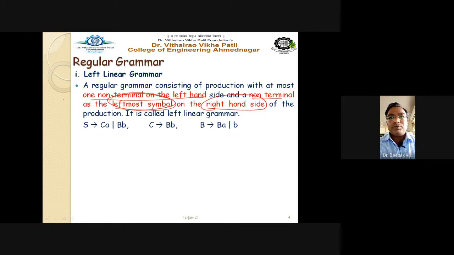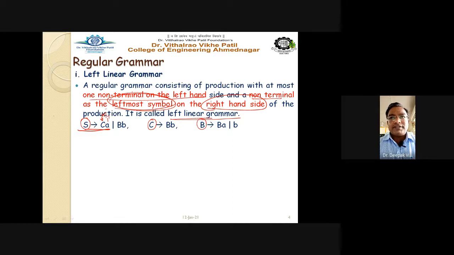This is called the left linear grammar. For example, see the production of the type S gives CA, where C is a non-terminal and A is a terminal. So on the left hand side there is a non-terminal.